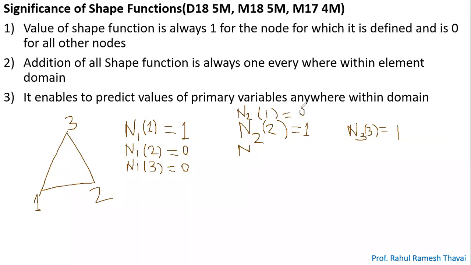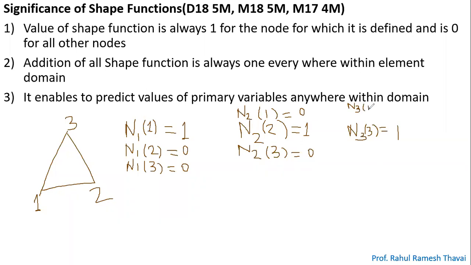It will be 0. Similarly, if you calculate N2 at node 3, the shape function N2 at node 3, obviously it is equal to 0. Okay, similar thing we will do here. We will calculate N3 at node 1.